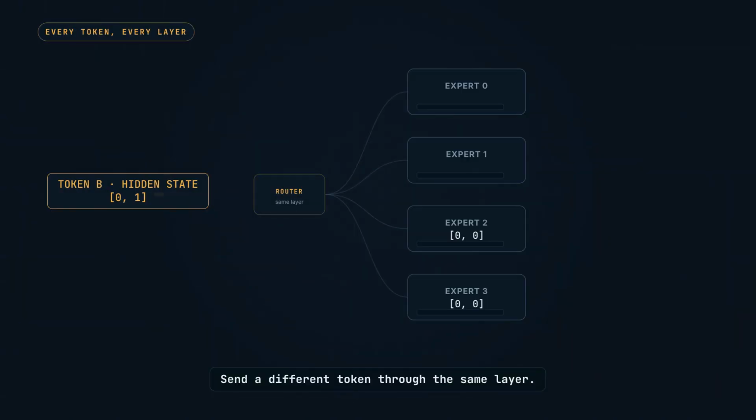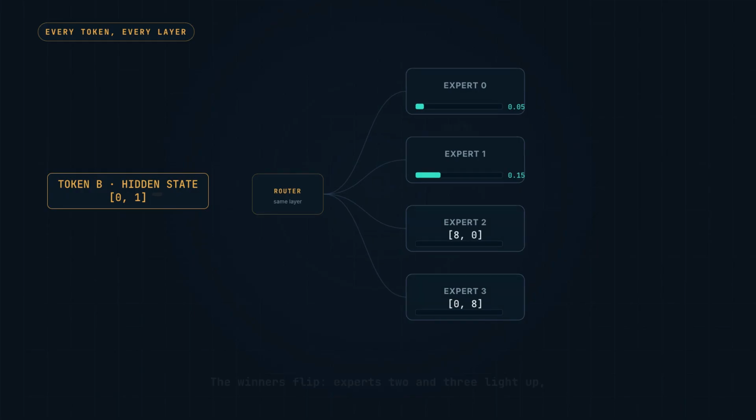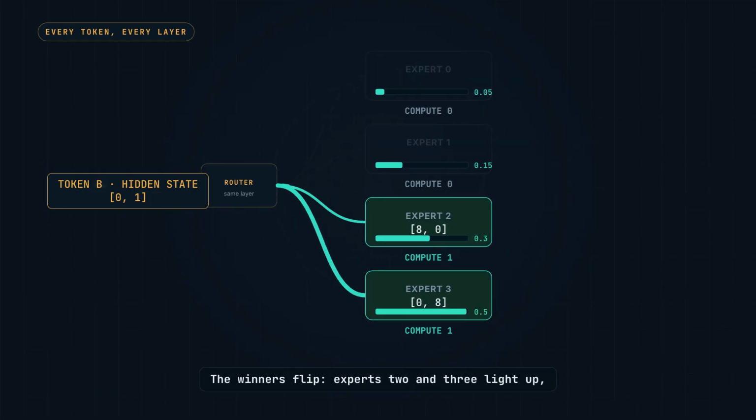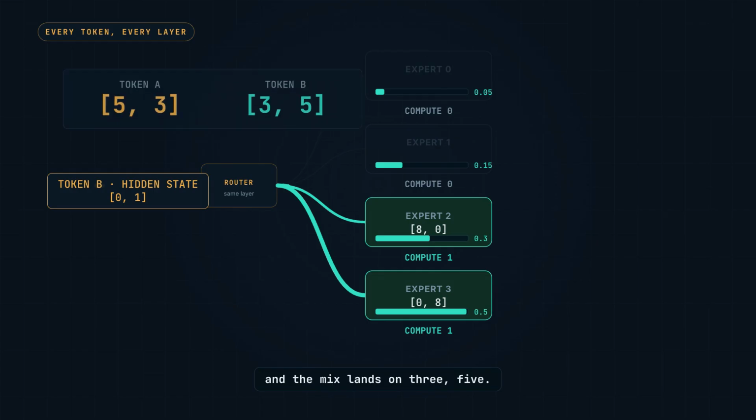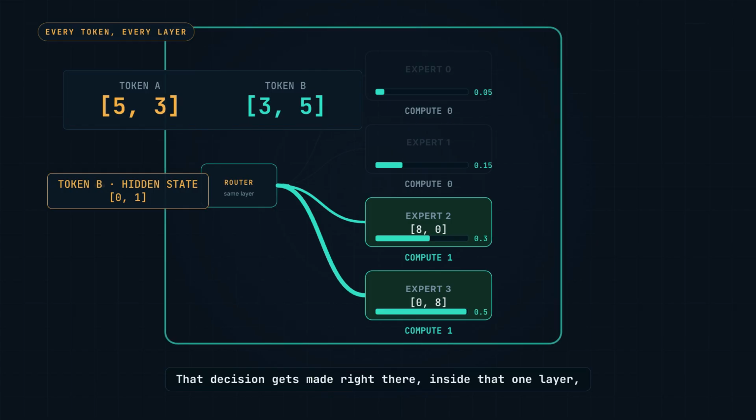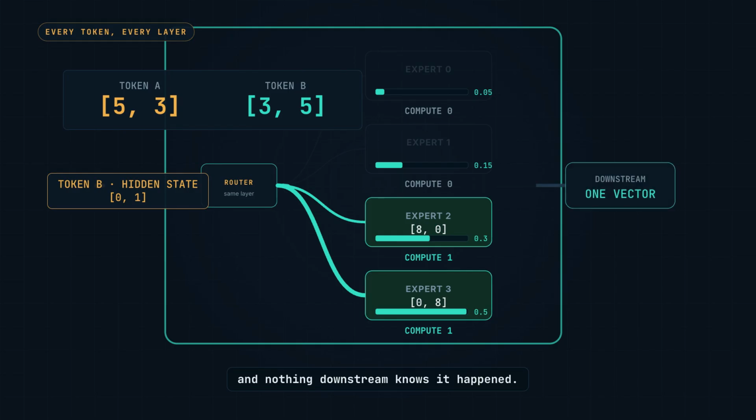Send a different token through the same layer. Different hidden state, different scores, the winners flip. Experts 2 and 3 light up, and the mix lands on 3, 5. That decision gets made right there, inside that 1 layer, and nothing downstream knows it happened.